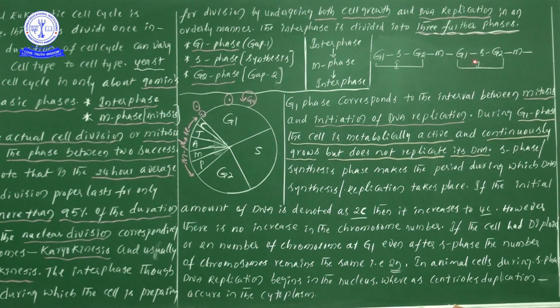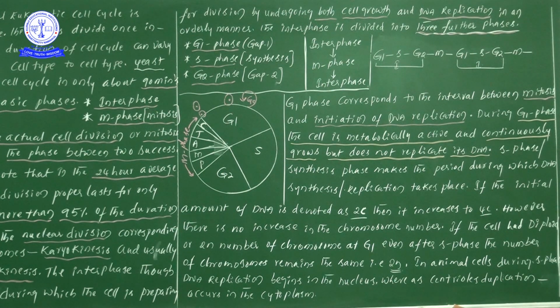Now S phase. We have started to learn the second one, S phase or synthesis phase. It marks the period during which DNA synthesis or replication takes place. Simple point: in S phase, or the synthesis phase, the DNA replication process takes place.